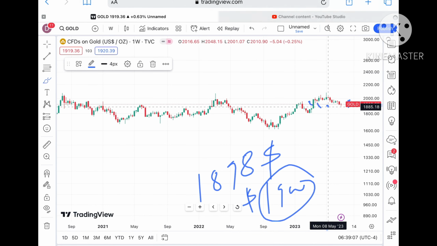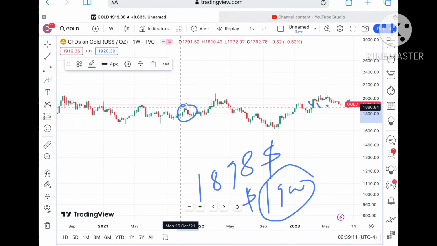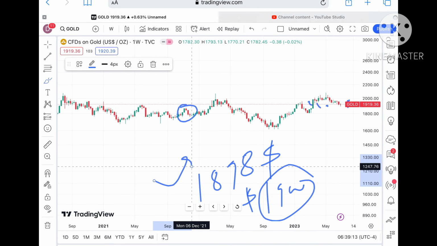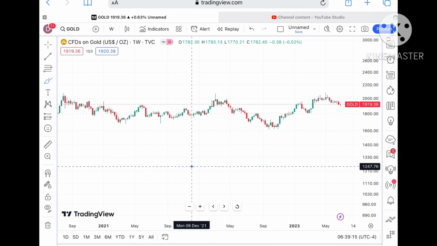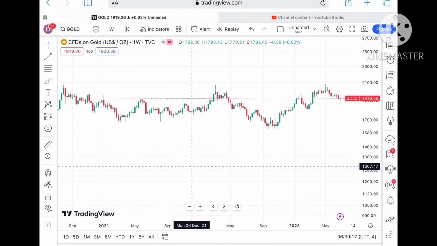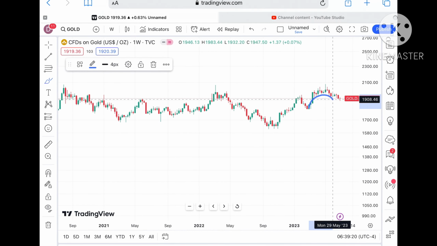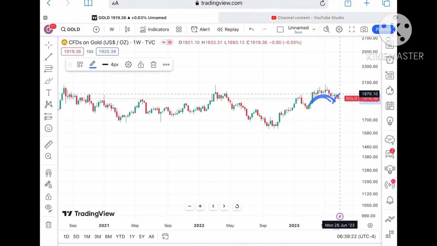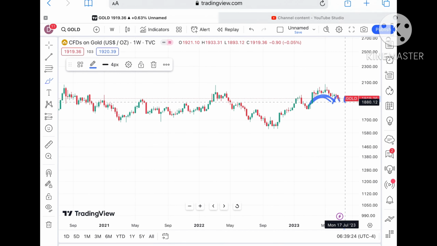Okay, now suppose the price falls below that particular level, chance of going further down will be there, and a probability of going towards a level of 1885 is there. Okay, that is again a strong support. So a bounce back can come from that particular level, but if that level also doesn't sustain, it can go further low. Okay, if you look at the overall trend, you can say an inverted U pattern is forming, and then it moved upside, and a probability of going further down we can see.